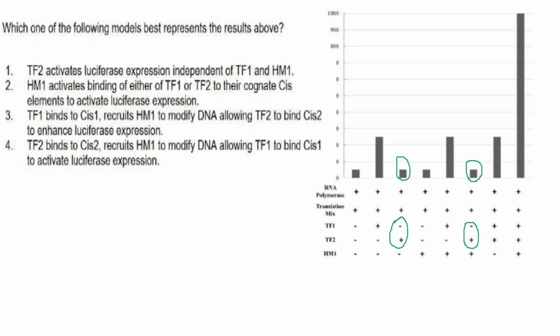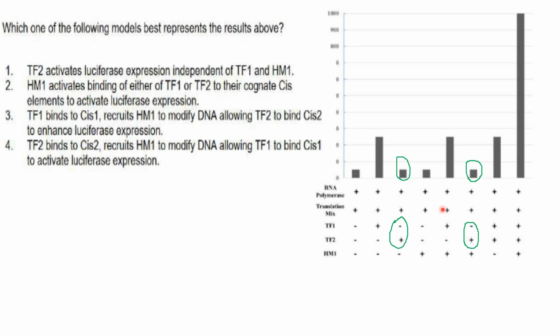Then HM1 activates binding of either of TF1 or TF2 to their cognate cis elements to activate luciferase gene expression. That is also not correct, because when HM1 was alone without TF1 and TF2, luciferase activity was less.